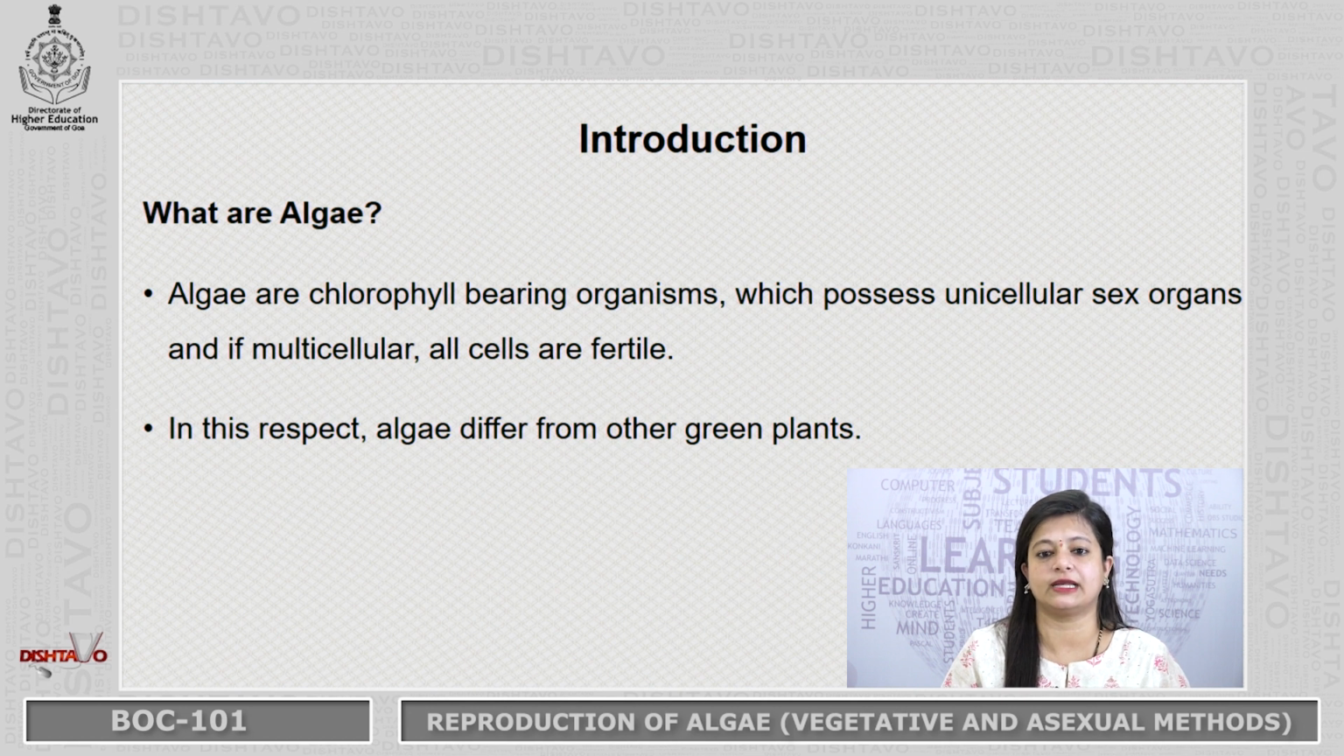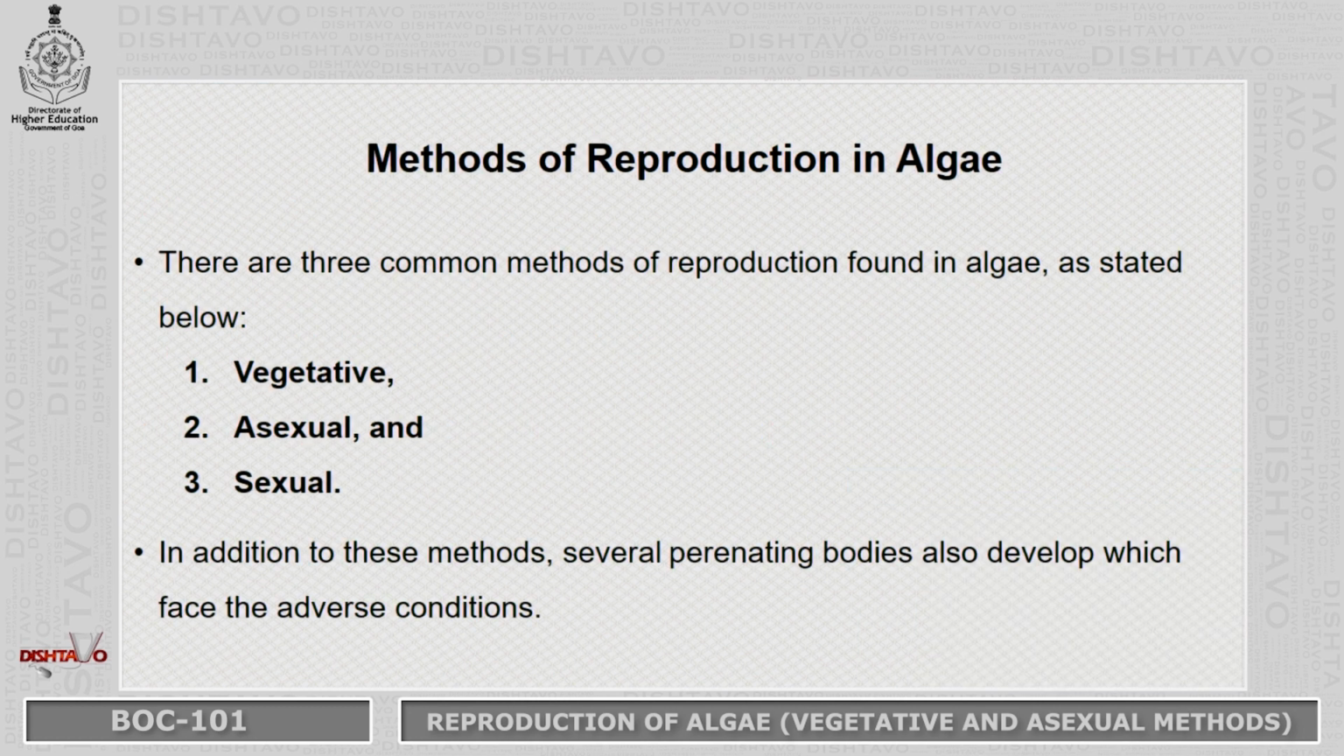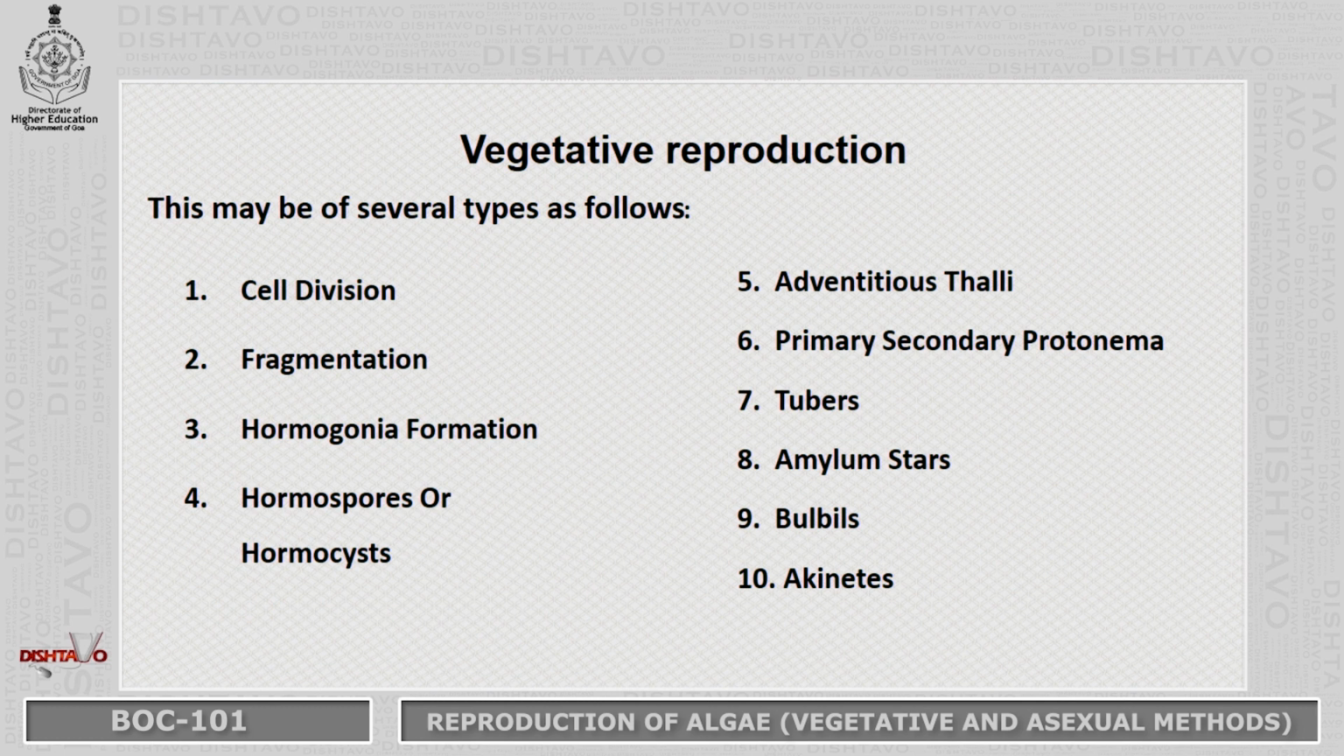Introduction. What are algae? Algae are chlorophyll bearing organisms. These algae have unicellular sex organs. If the sex organs are multicellular, then all cells are fertile, and that is how algae differ from other plants. The methods of reproduction in algae, like I said, are three types: vegetative, asexual and sexual. In addition to that, during adverse conditions, sometimes some perennating bodies may be developed. There are 10 different types of vegetative reproduction that we will be seeing today, one by one.